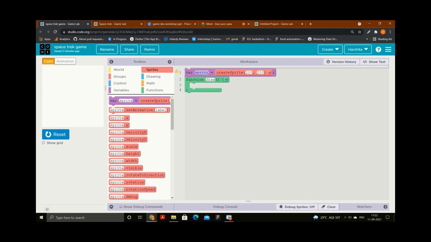Okay. Right now I am making a variable for my background. I will write BG. BG is a short form for the background, so I will not write a whole word. I will just write BG here.